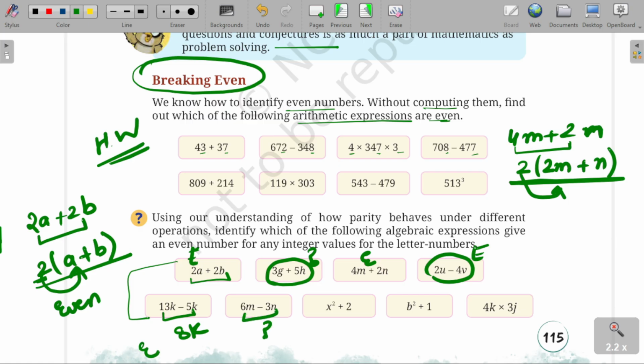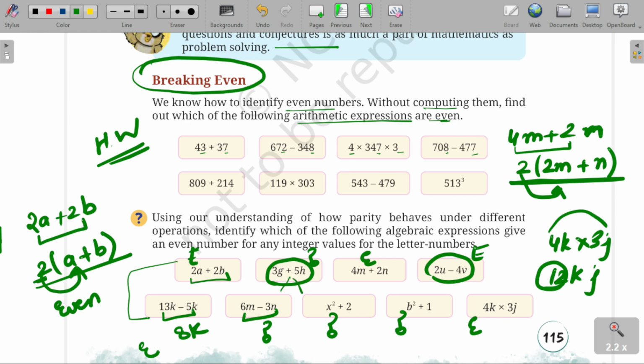Can't say anything about this, right? Can't say anything about this. Can't say anything about this. This is even. How? Because 4k into 3j, 4 times 3 is 12, 12kj. 12 is even. So this is it. Clear? Now, these question marks.